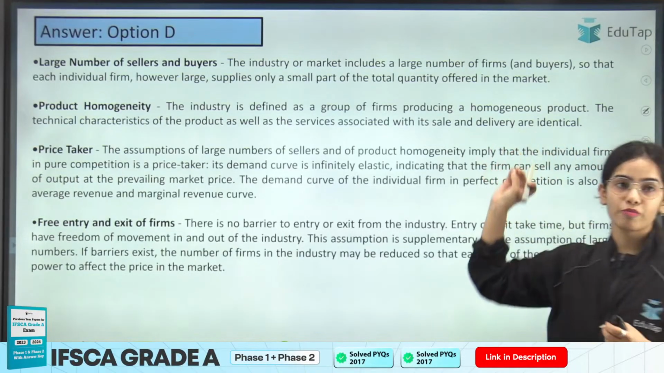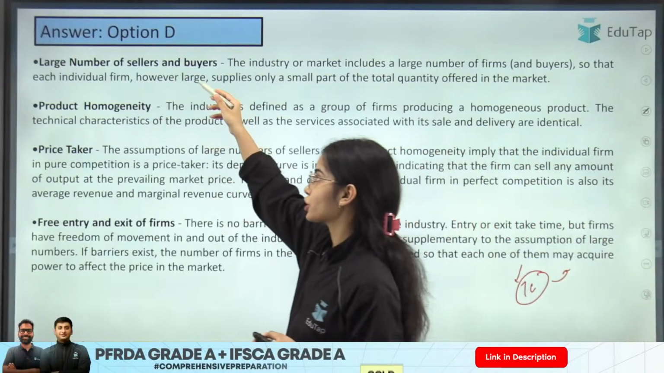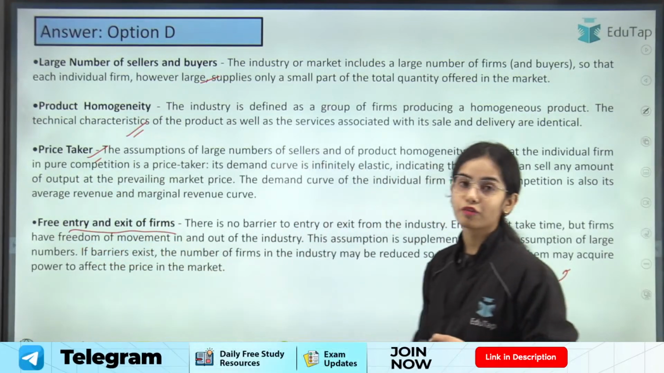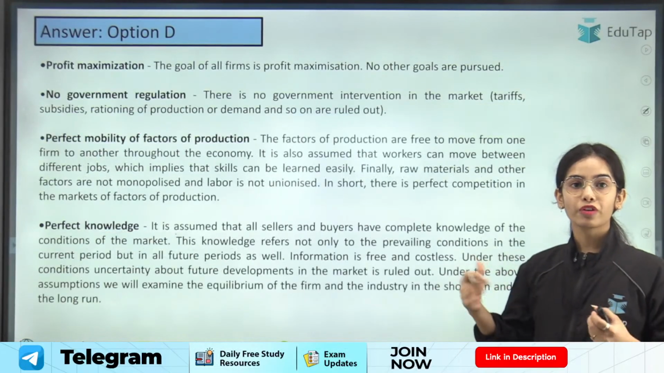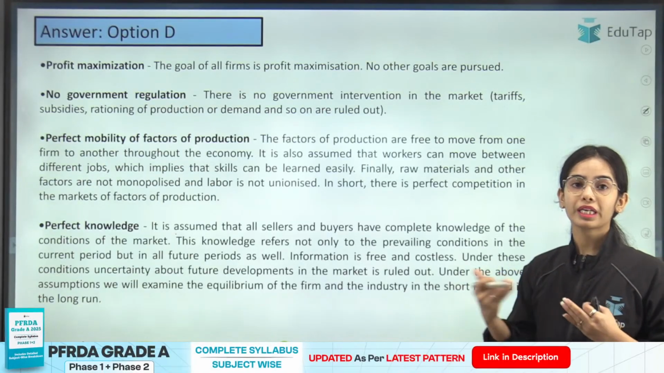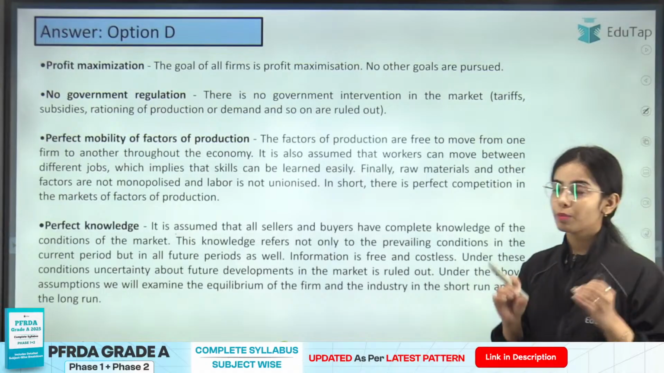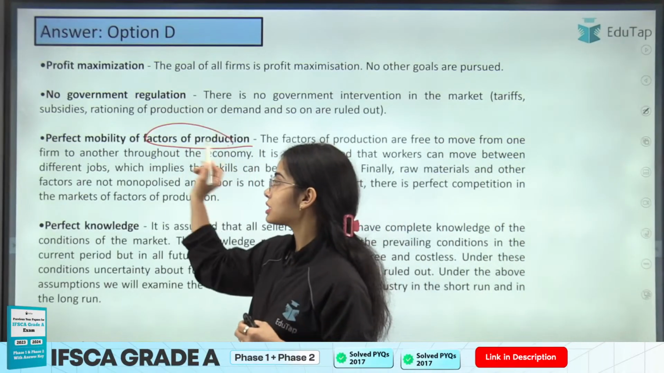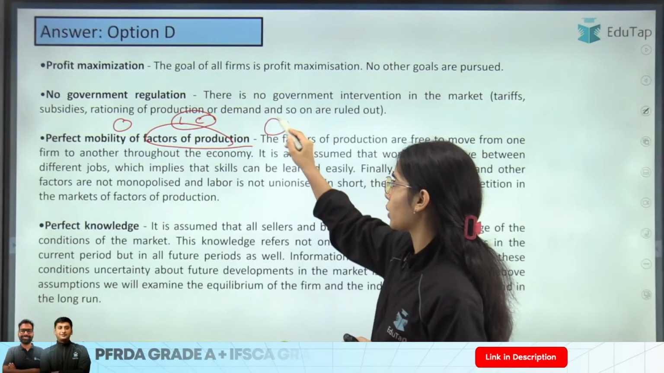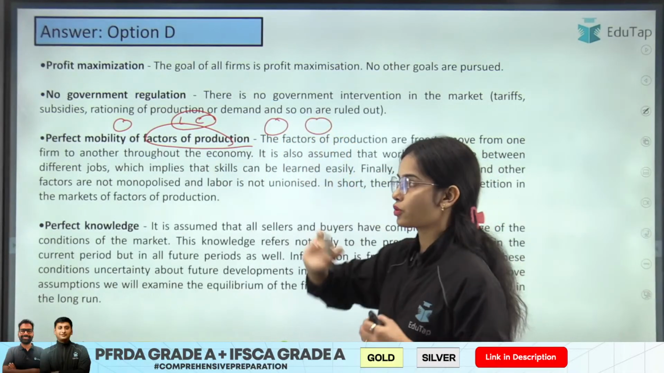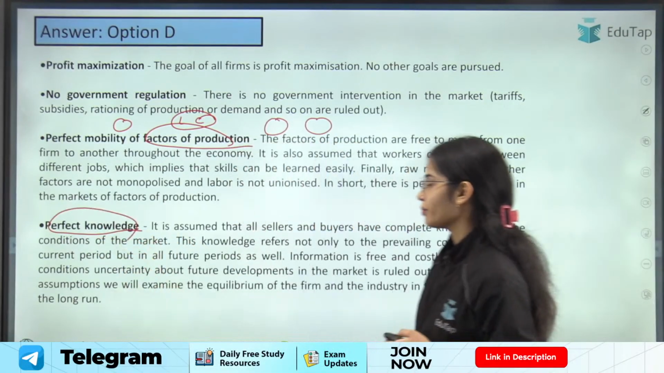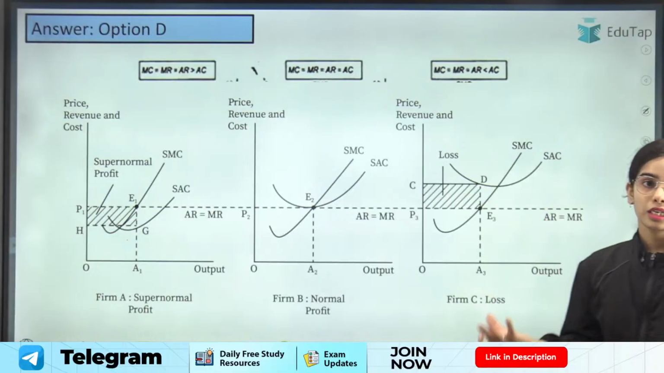So a large number of buyers and sellers are there in perfect competition. Product homogeneity, the firms are price takers. Free entry and exit of firms is present, as well as profit maximization as the aim for the firms. No government regulation or intervention is there in perfect competition. Perfect mobility of factors of production, that means the factors of production, labor and capital, can move from one firm to another firm. Perfect knowledge is also there. So these are the important things.